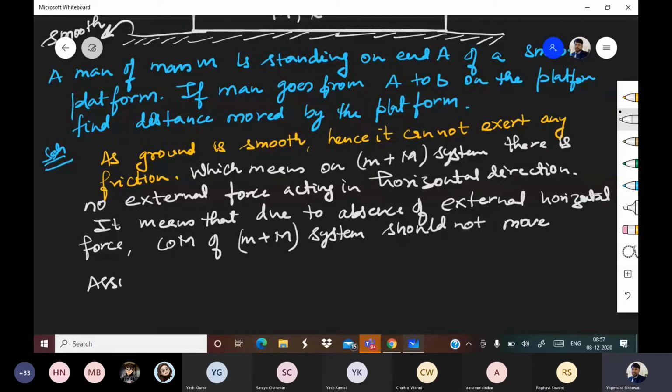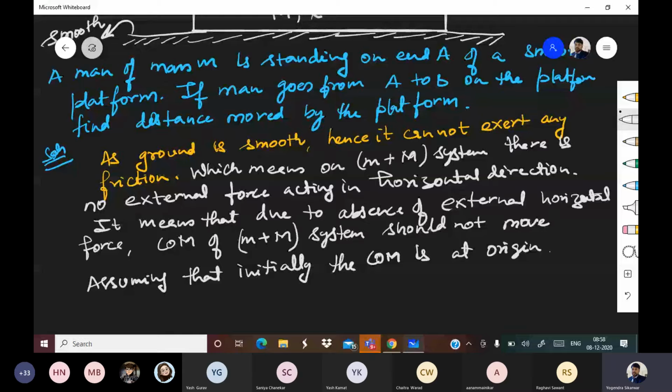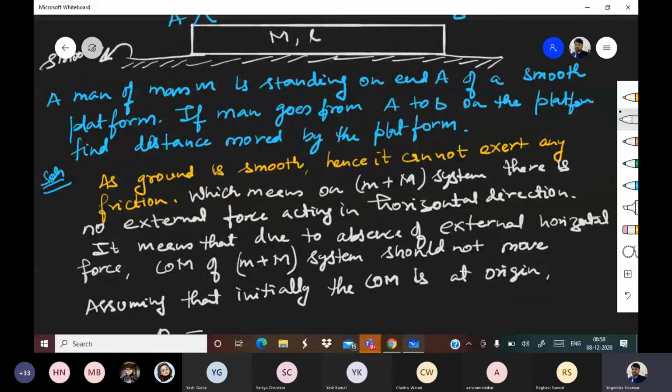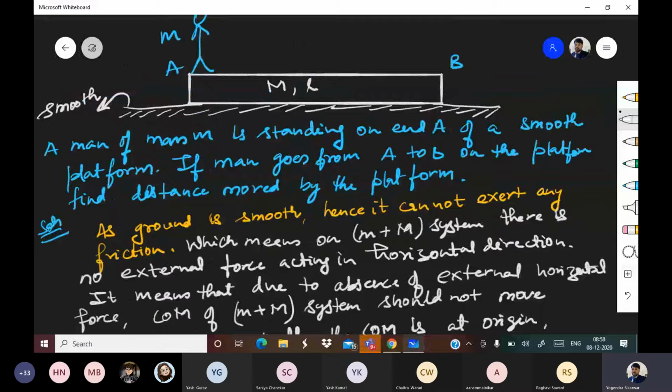Assuming that initially the center of mass is at origin. So finally where it should be, it should remain at origin only. Now pay attention. Origin means 0. Okay. Listen carefully.